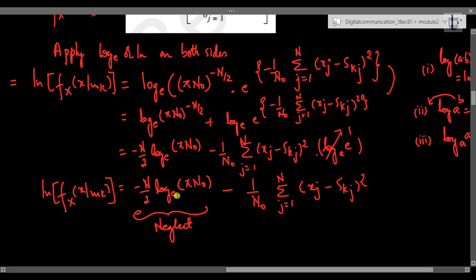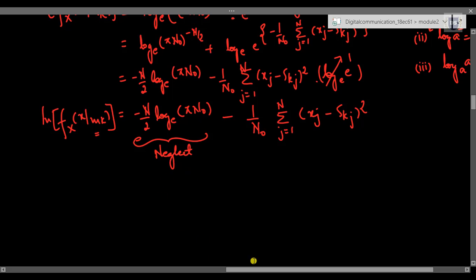Because it contains only constant values, it's independent of the message signal that has been received. So we can deliberately neglect it, and consider only the second part for our next simplification.